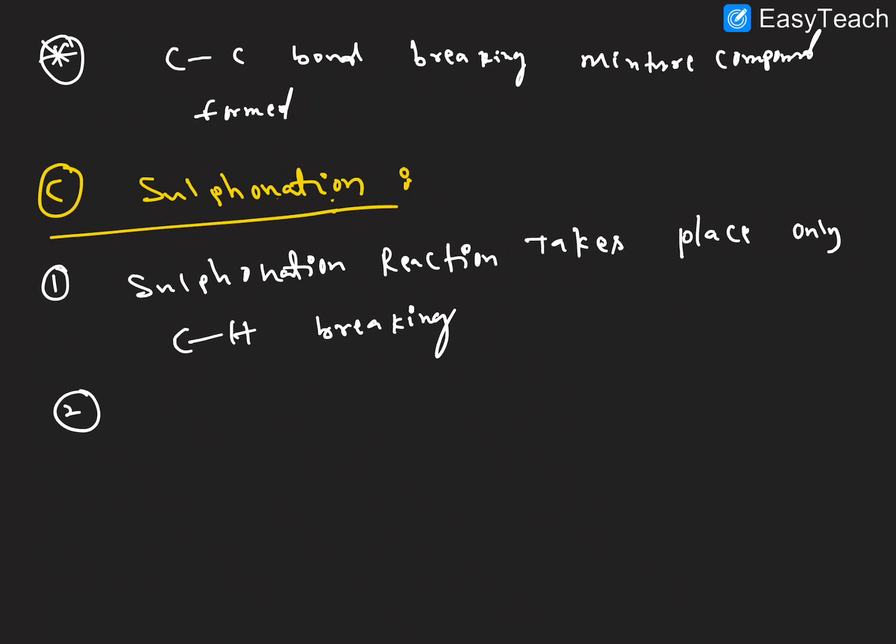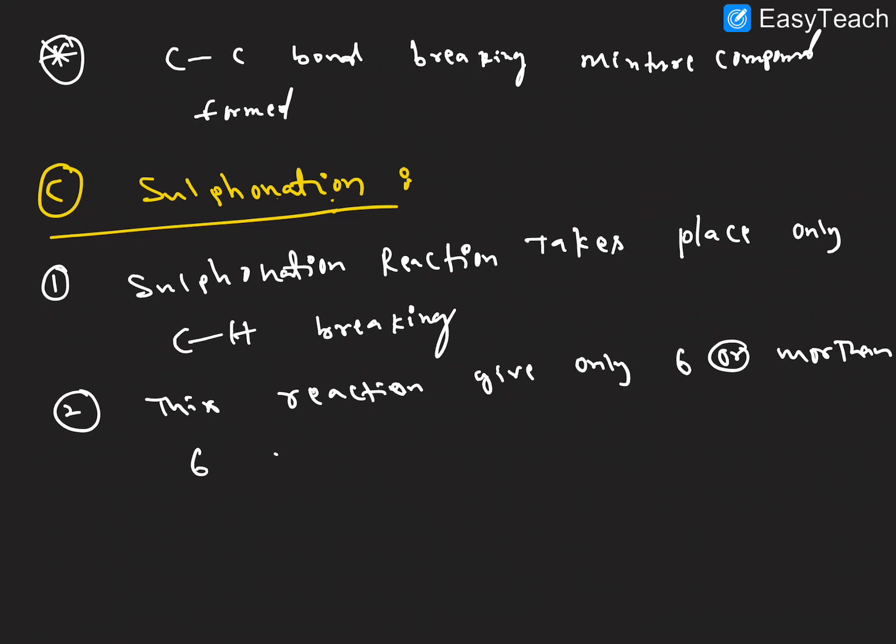Second point: this reaction gives products only with alkanes containing 6 or more carbons, right?